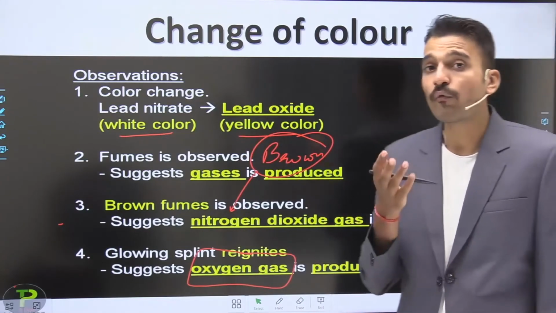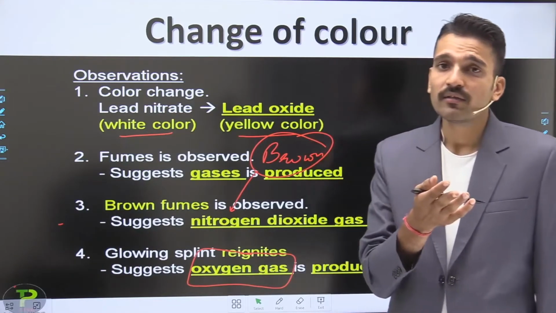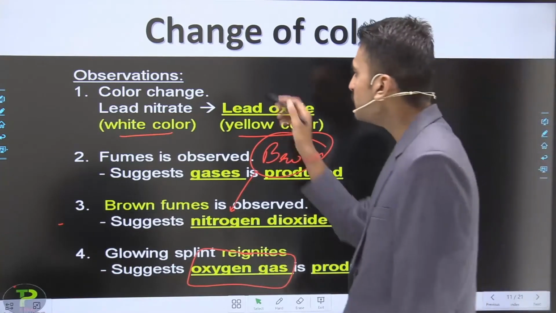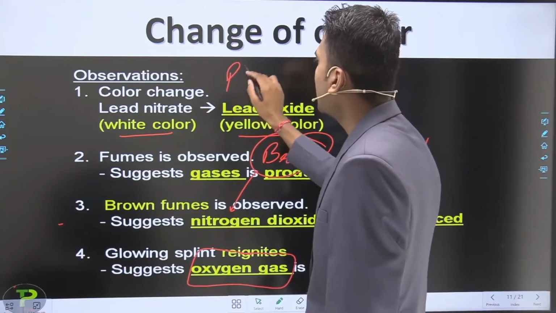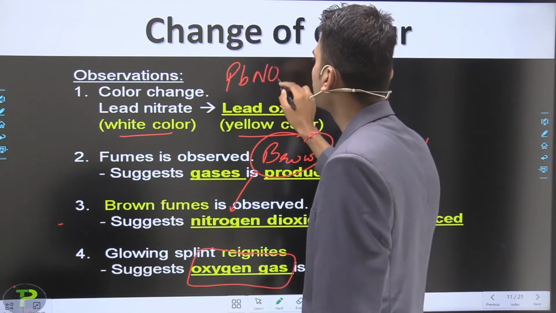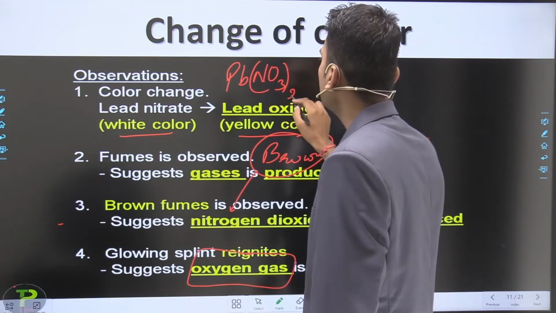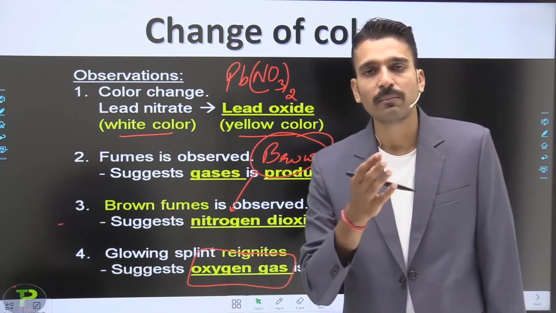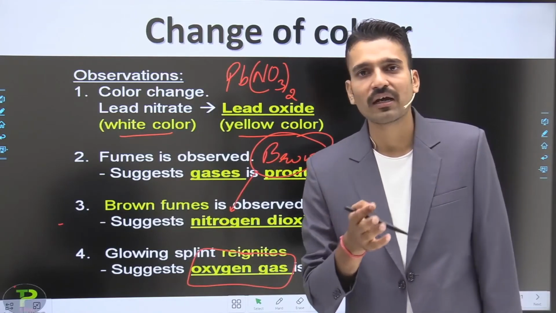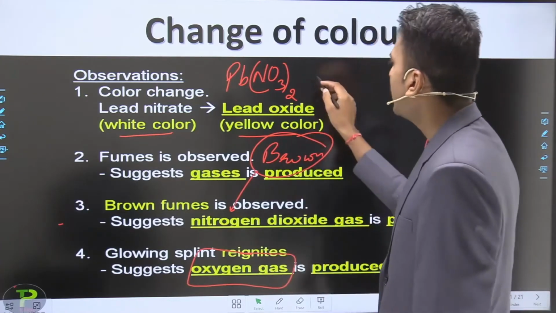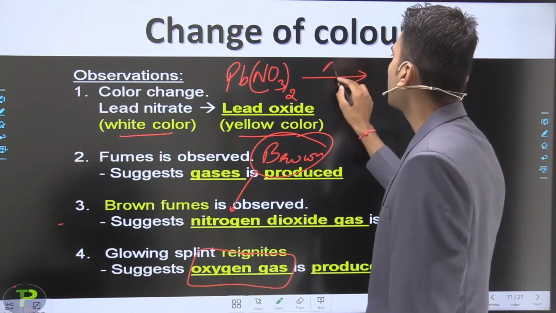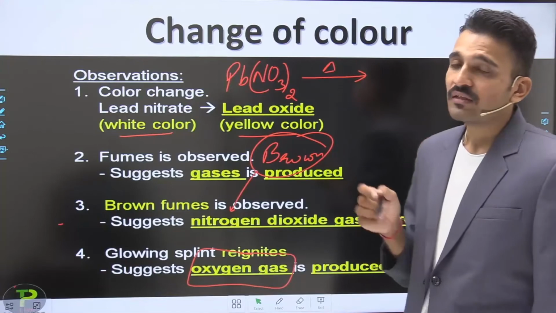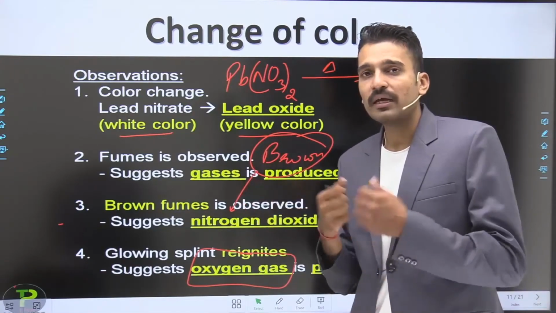So how can you write the change? For that we are using a chemical equation. So what we have is lead nitrate. The formula of lead nitrate is Pb(NO3)2. You have studied the making of chemical formulas in your class 9th. When it is heated, for the heat I use the symbol delta. It means this particular reaction involves what? Breaking and making of new bonds.